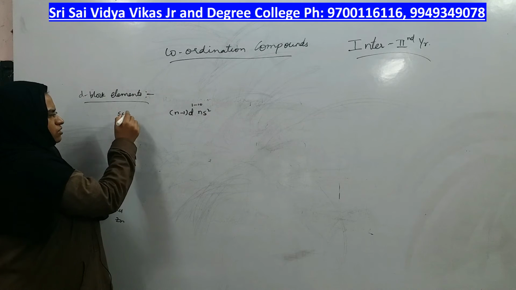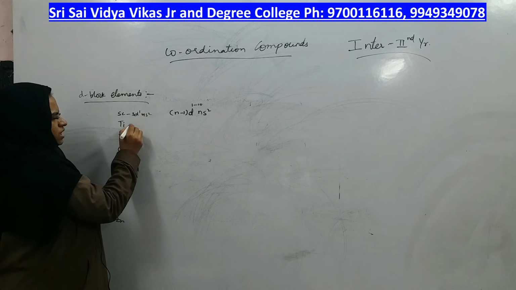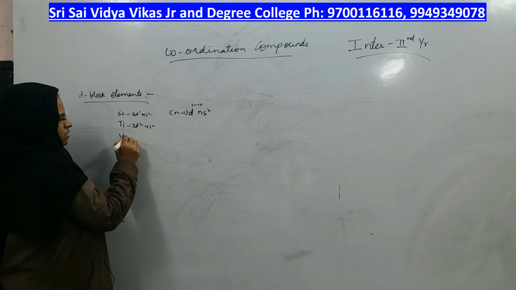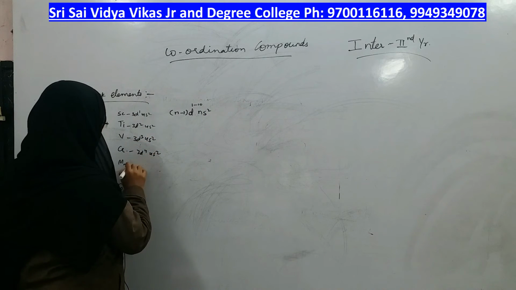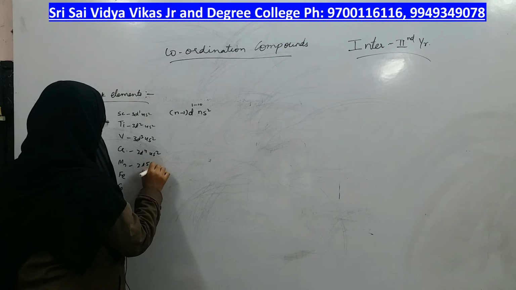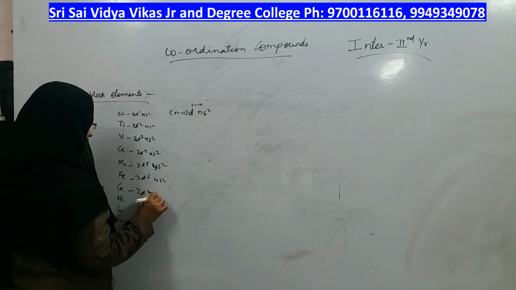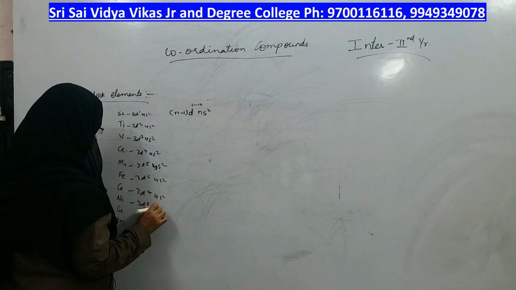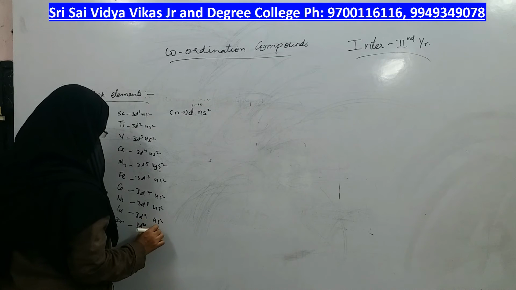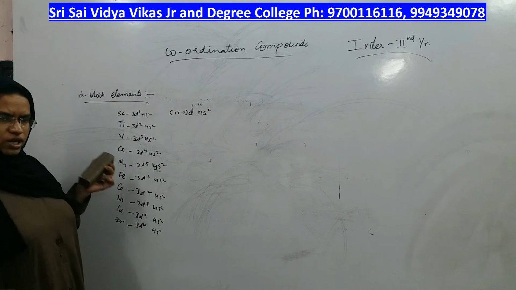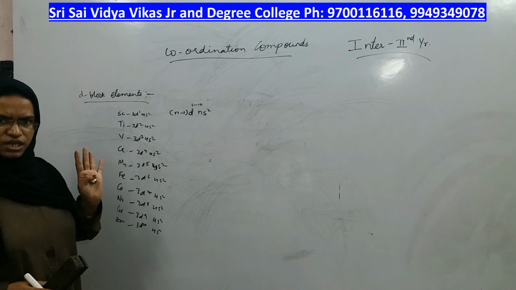So, for scandium the configuration is 3d1 4s2, for titanium 3d2 4s2, similarly 3d3 4s2, 3d4 4s2, 3d5 4s2, 3d6 4s2, 3d7 4s2, 3d8 4s2, 3d9 4s2, 3d10 4s2. These are the electronic configurations of all the d block elements. S is present in the fourth shell, D is present in the third shell, you have to remember.